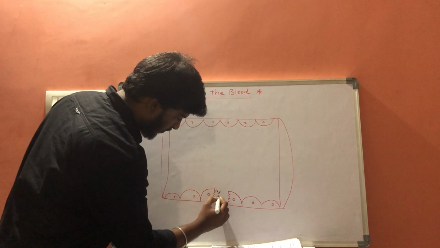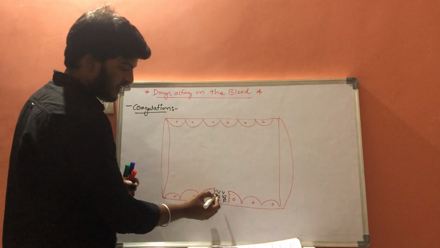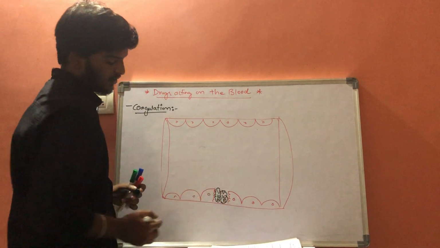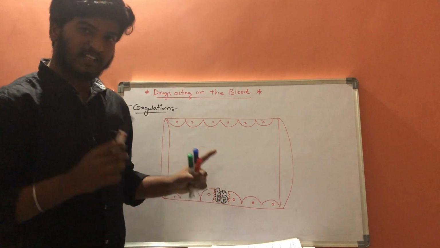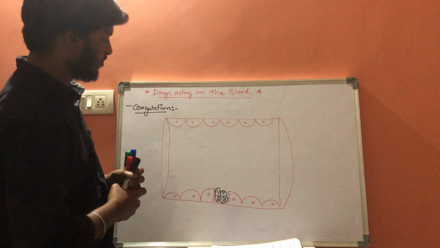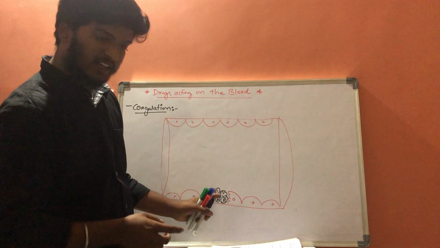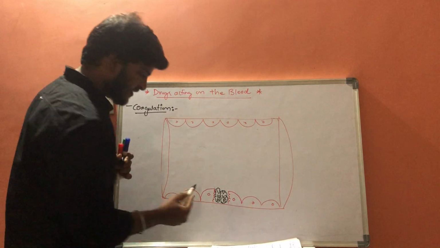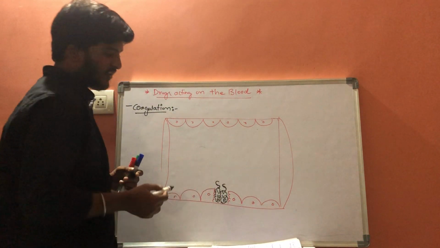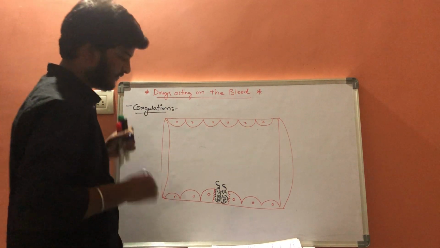Von Willebrand factors are special proteins which are released by the affected endothelial cells. What is the function of von Willebrand factors? They have special hook-like structures, and the function of these hook-like structures is that they help in capturing the platelets.